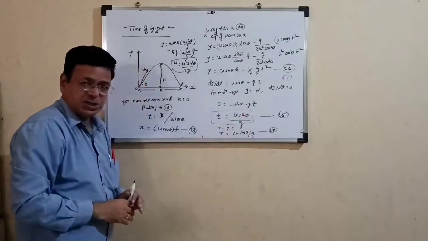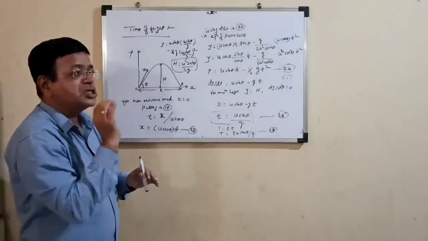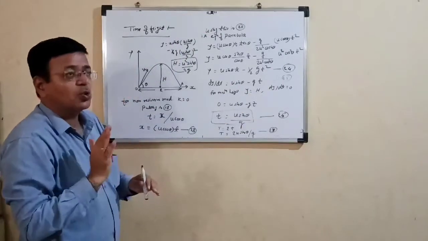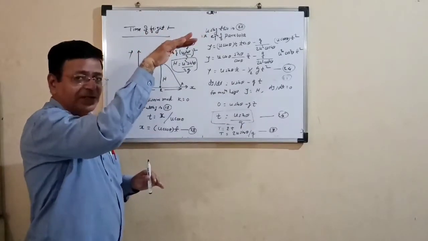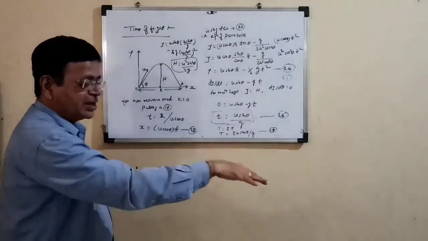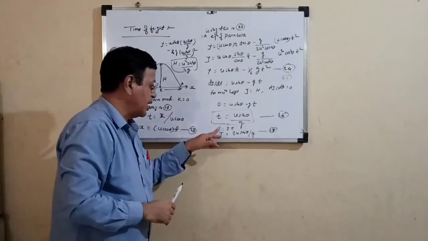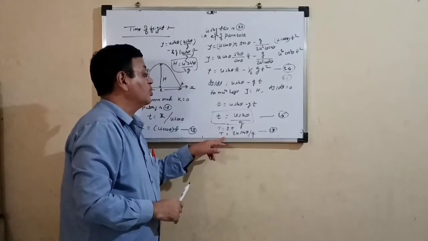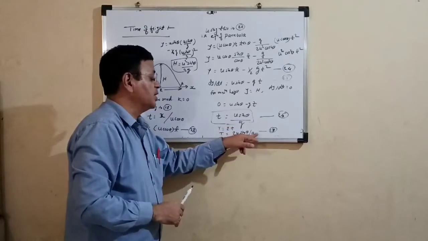We know very well the body reaching the maximum height again goes downward. So the time required to go to maximum height and the time required to go in the downward direction, that is to the ground, gives twice the time of flight, t is equal to 2t, that is twice u sin theta upon g. This is equation number 27.